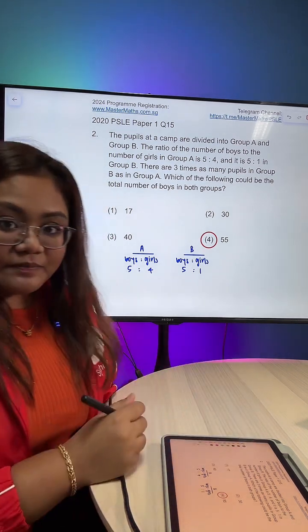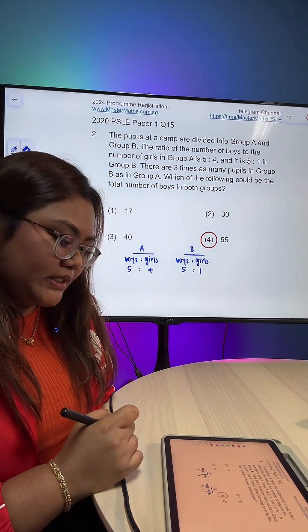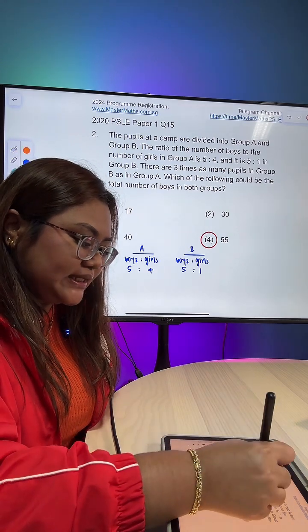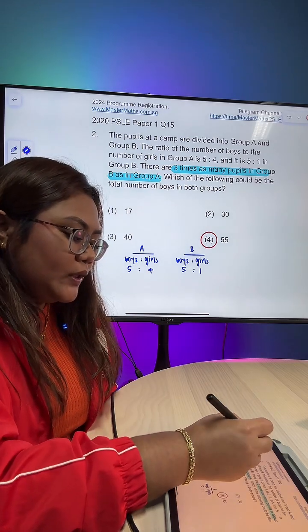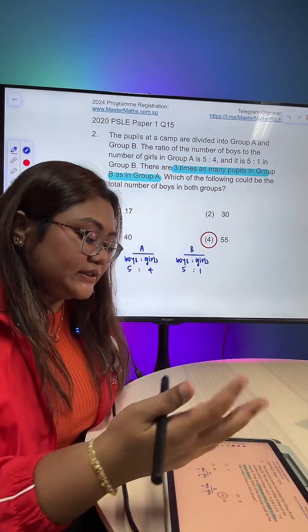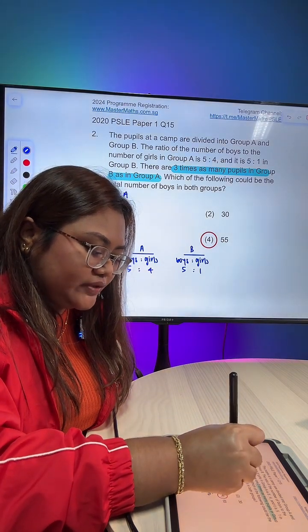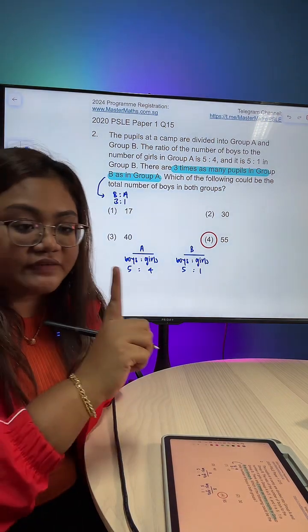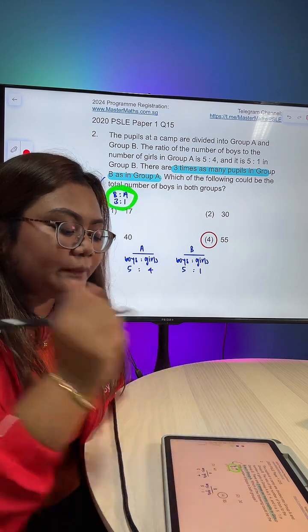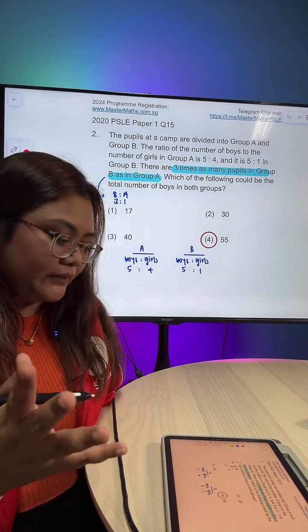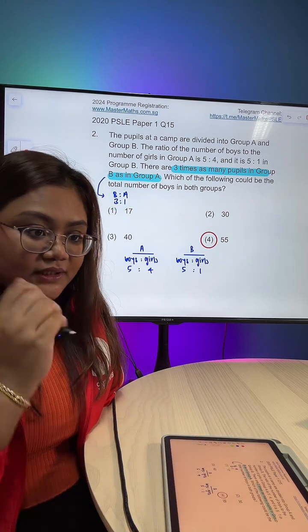Okay, great. Then from here, I'm going to shift a little bit. Then from here, we are told that there are 3 times as many pupils in group B as in group A. So, the first way that you can form this 3rd ratio is to write down B to A is 3:1. Okay? This is the first way that you can solve it. Write down the ratio for the people in group B versus the people in group A, and that will be 3:1. Okay?